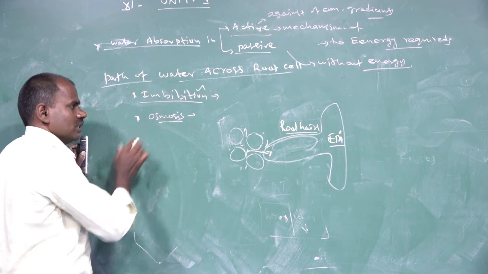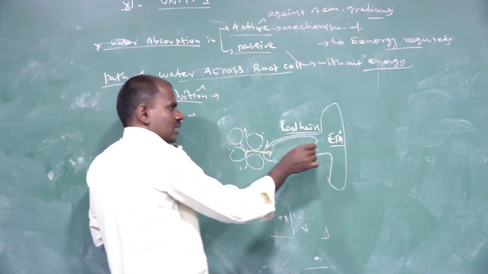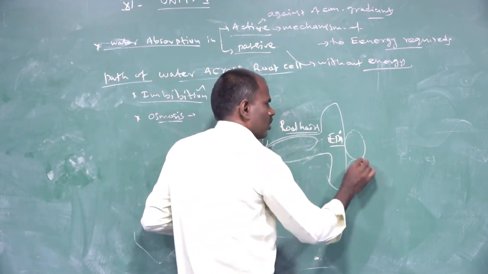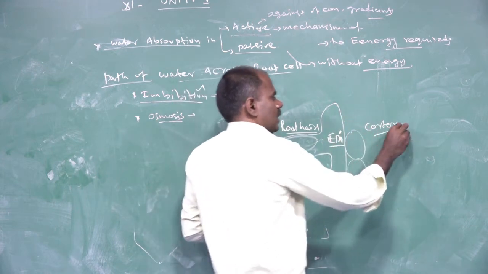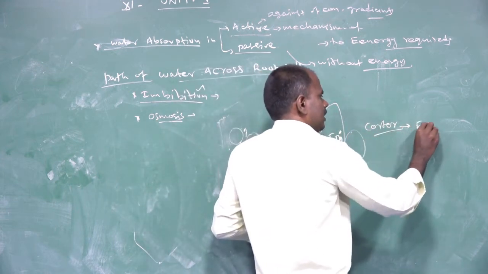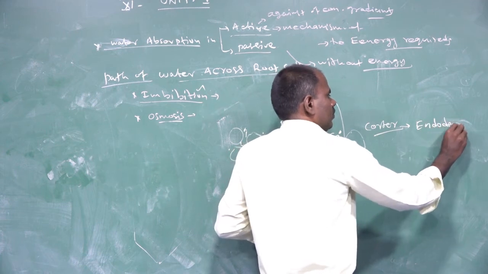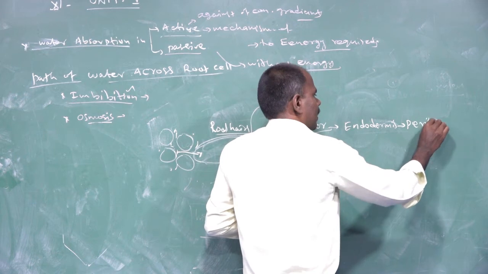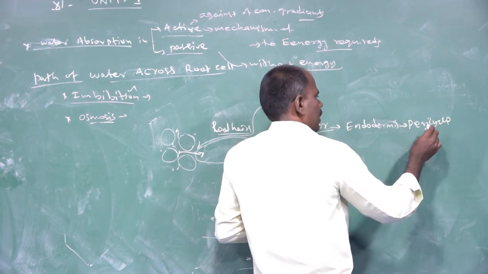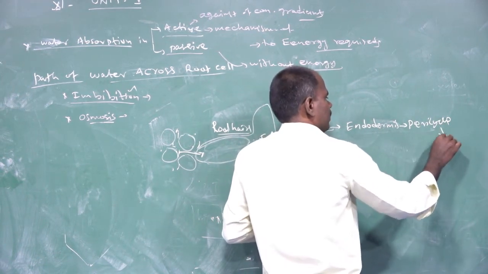Next is osmosis. Water molecules are translocated from the root hairs through the cortex, endodermis, pericycle and xylem.